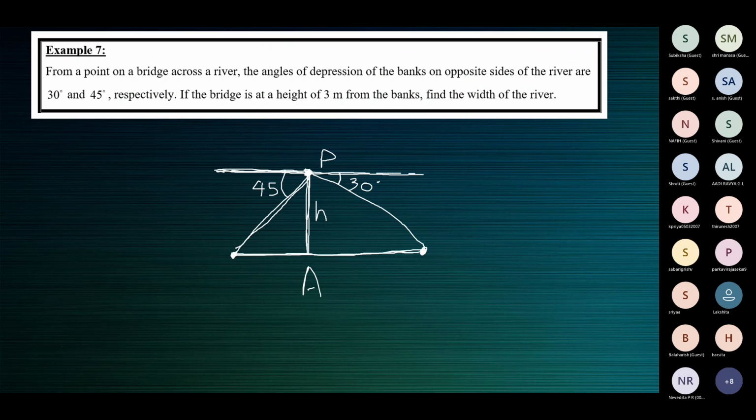Line of sight is from the observer to the point observed. The angle between the horizontal and the line of sight is the angle of depression. Angle of elevation is equal to angle of depression. So this will be 45 degrees and this will be 30 degrees.